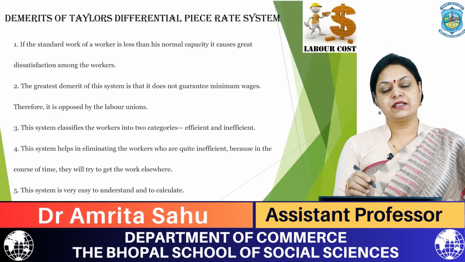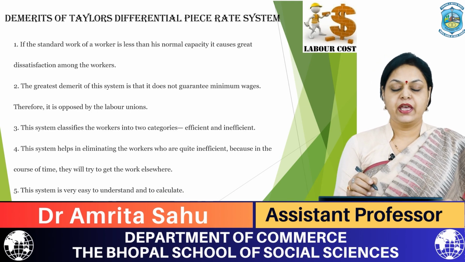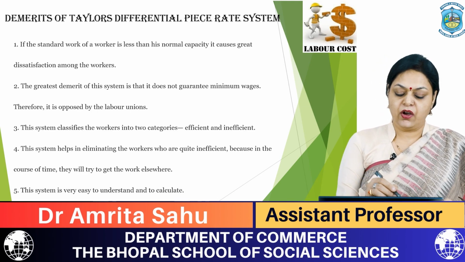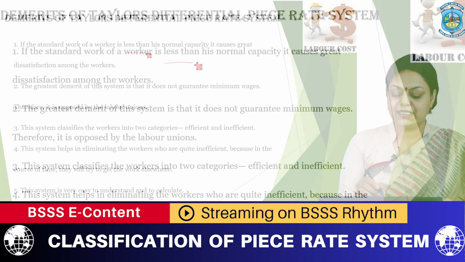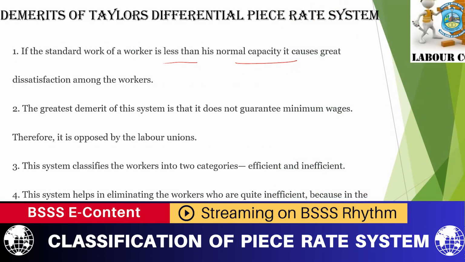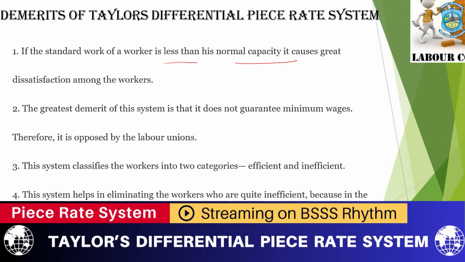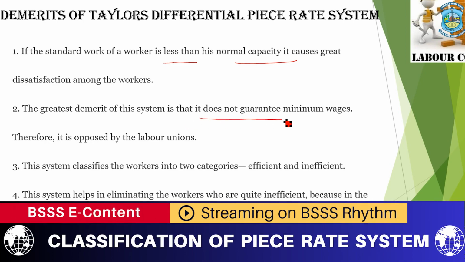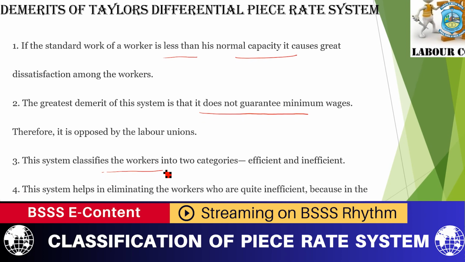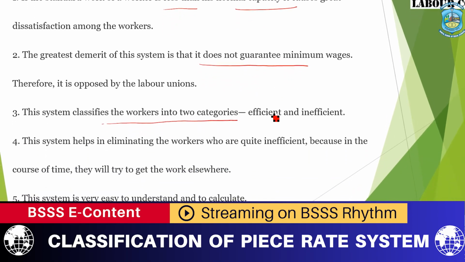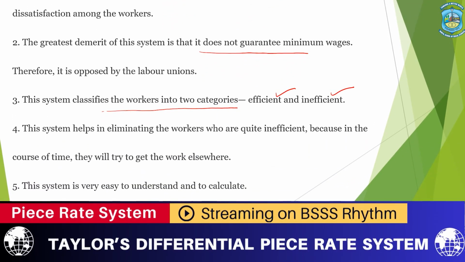Demerits of Taylor's differential piece rate system. If the standard work of a worker is less than the normal capacity, it causes great dissatisfaction among the workers. The greatest demerit of the system is that it does not guarantee minimum wages, therefore it is opposed by the labor unions. This system classifies the workers into two categories, efficient and inefficient.